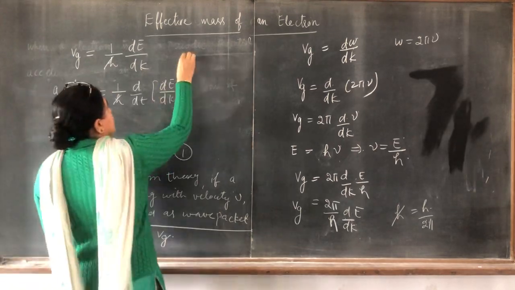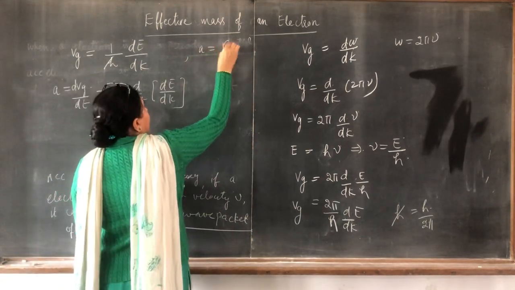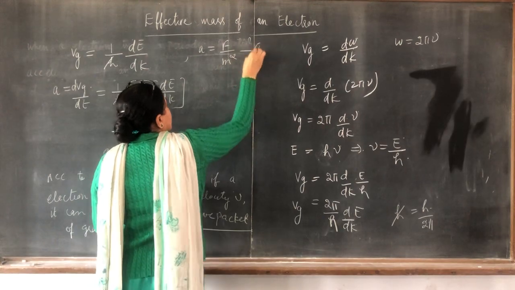So I write this, a is equal to F by m star, taking this as the first equation.